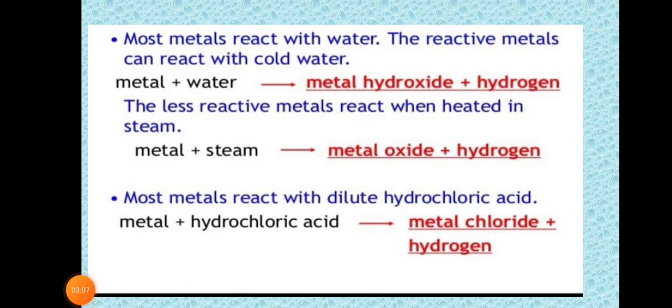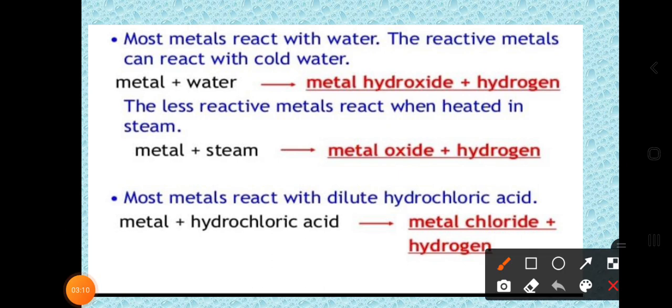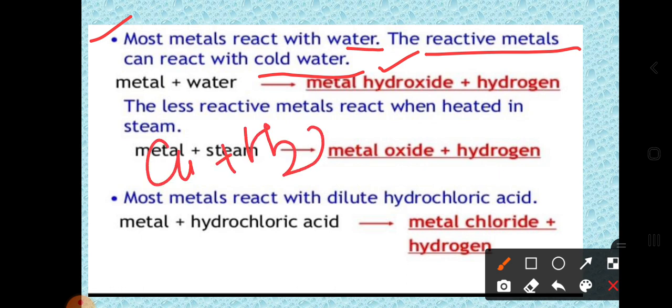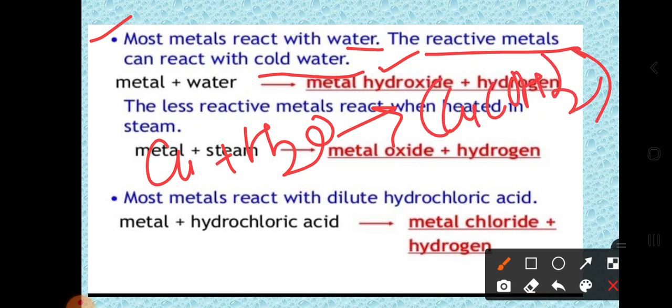Okay, let's recall one by one how metals react with other things. Most metals react with water. The reactive metals can react with cold water also. So dear students, some of the metals react with cold water also. The metal which reacts with water forms a metal hydroxide. So dear students, just recall yesterday's class. When copper reacts with H2O, it forms Cu(OH)2. So here you can observe how the metal reacts with the water.